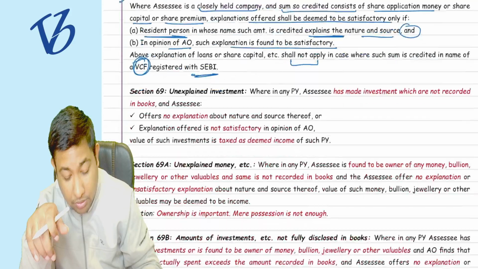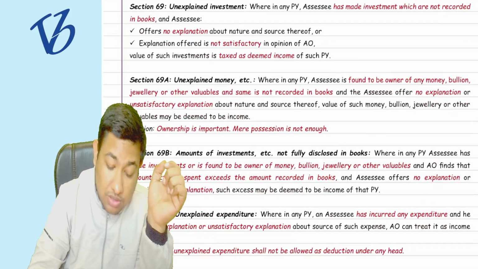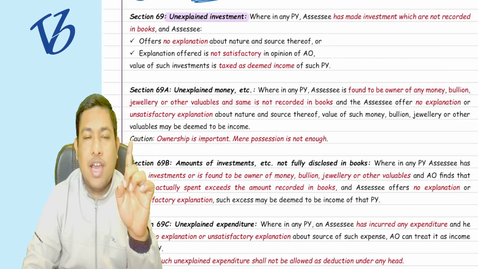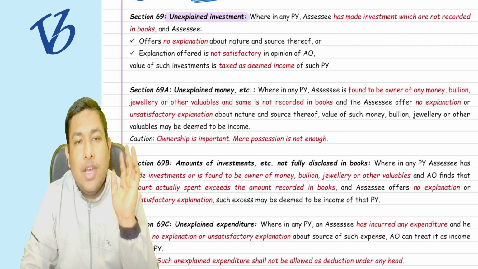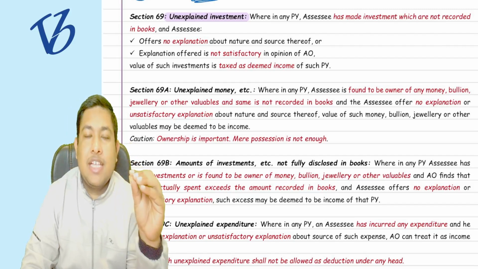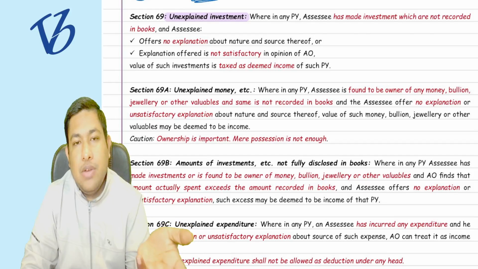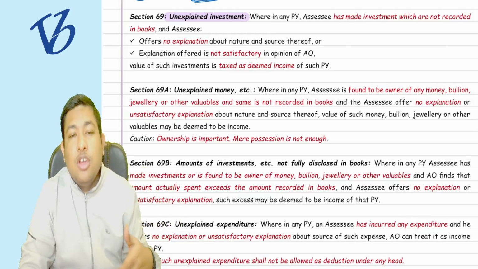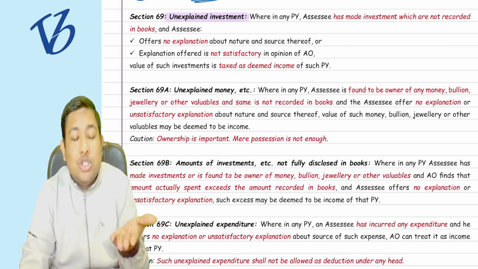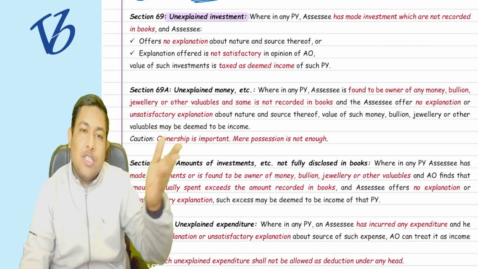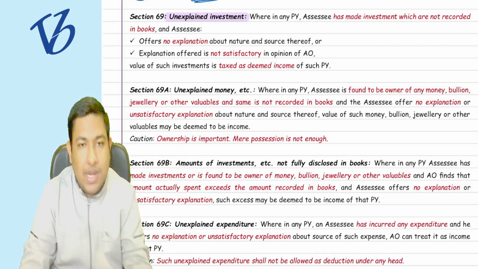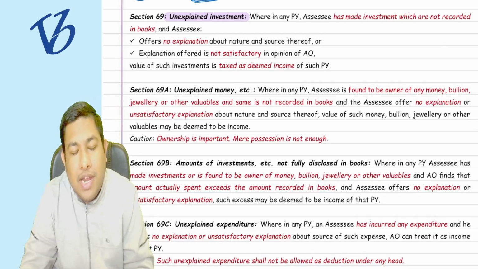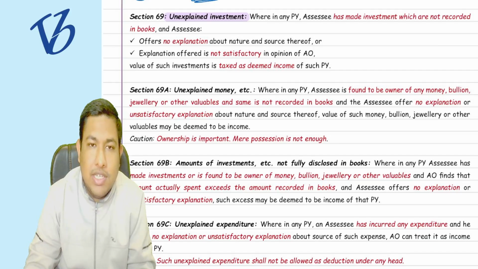Okay, now coming to section number 69, which talks about what? Unexplained investment. Till now we have seen the cash credit, unexplained cash credits. Now we are going to talk about unexplained investments. Like you have made some investments, but you do not showcase that particular investment, or you cannot show the source of the money from which the investment was made. If you explain that as well, and it is not satisfactory to the AO, then it will be added as your deemed income. Everything is going to be the same.